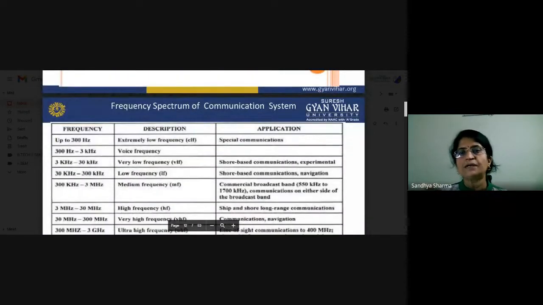Now, after studying the carrier frequency, we will see the frequency spectrum of communication systems. Just see here: you have extremely low frequency up to 300 hertz. After that, voice frequency is around 3 kilohertz. 3 kilohertz to 30 kilohertz is called very low frequency, used in short band communication. 30 kilohertz to 300 kilohertz is low frequency, used in navigation systems. 300 kilohertz to 3 megahertz is medium frequency, used in radio communications and commercial broadcast systems.